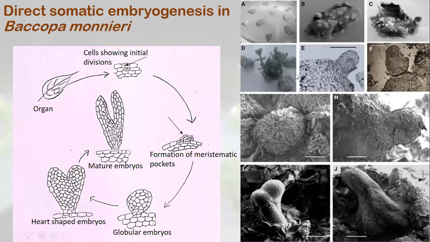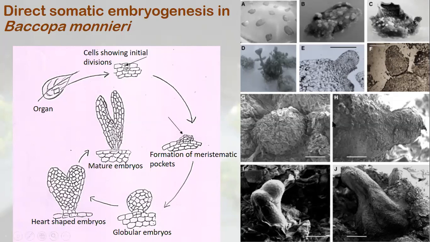When histology was performed, it was found that some cells on the surface form meristematic pockets of actively dividing cells. These actively dividing pockets form globular structures. This is a globular structure. Then this forms a heart-shaped structure, which becomes a mature embryo, and the embryo was developed.